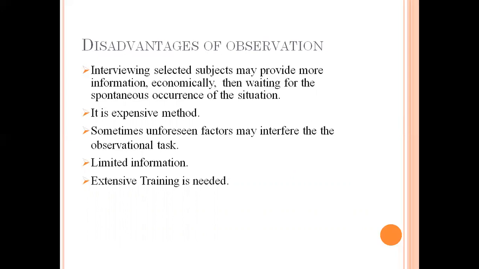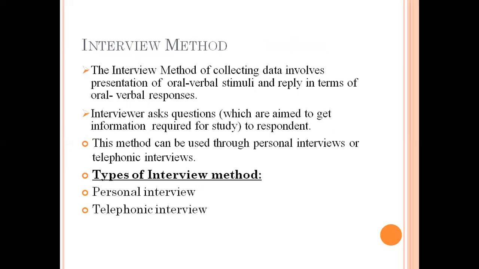Sometimes unforeseen factors may interfere with the observational task, as respondents do not need to perform any task. They don't know that they are being observed, so sometimes unforeseen factors may interfere with the observation. Extensive training is needed for the investigator. The investigator must know what things should be observed, how they are observed, which information should be collected, and which information should be neglected.